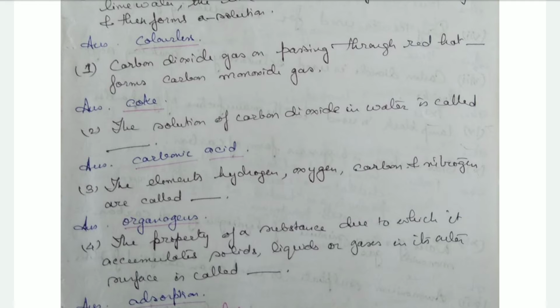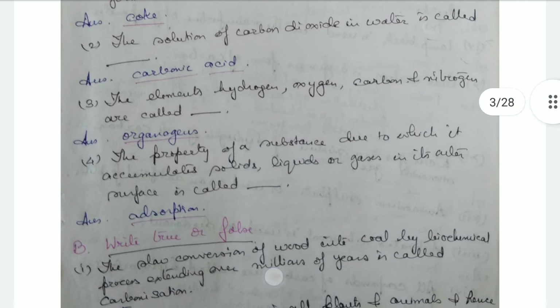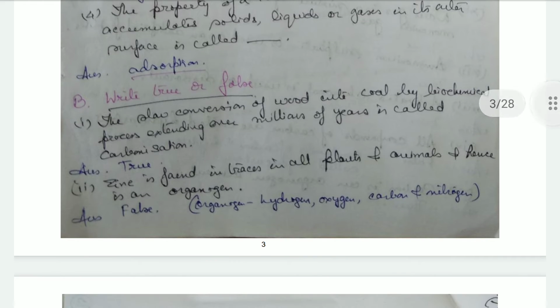Then the solution of carbon dioxide in water is called carbonic acid. Then the elements hydrogen, oxygen, carbon and nitrogen are known as organogens. The property of a substance due to which it accumulates solids, liquids or gases on its outer surface is known as adsorption. Now we come to true and false.